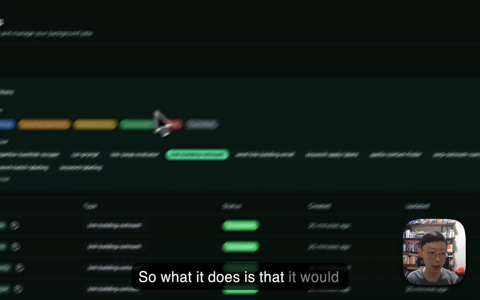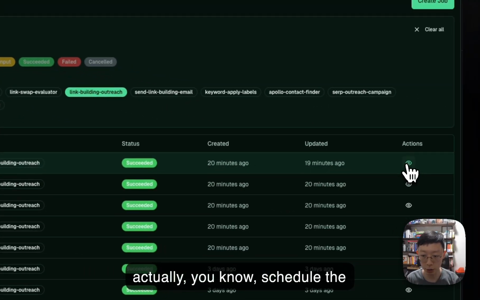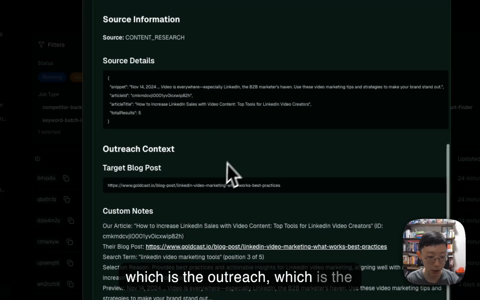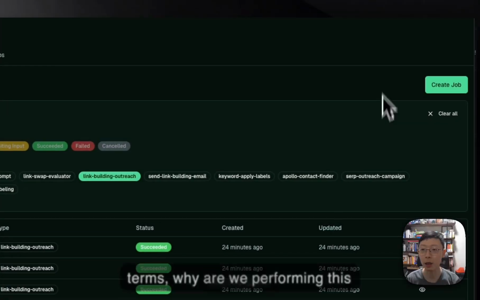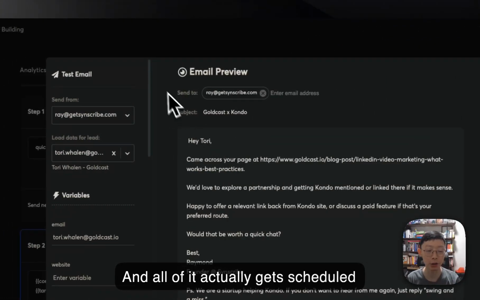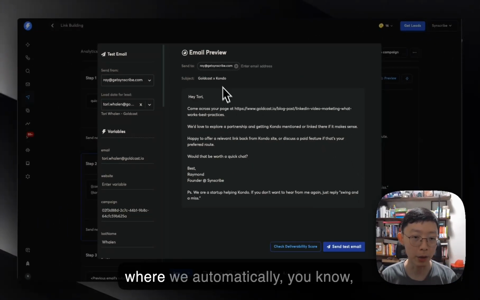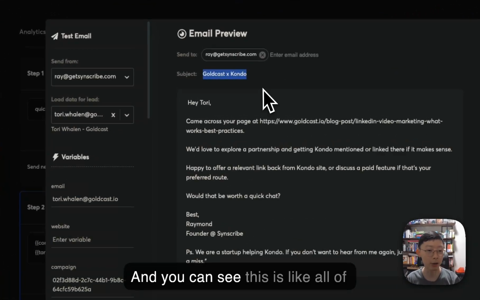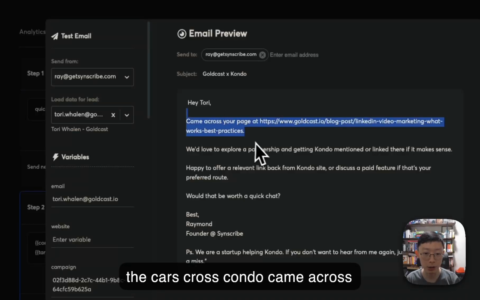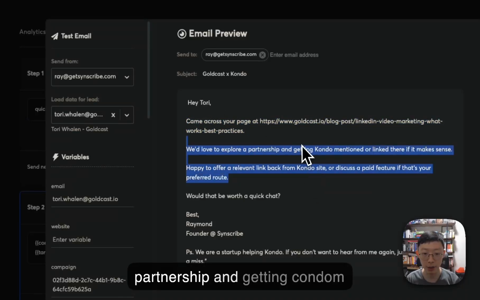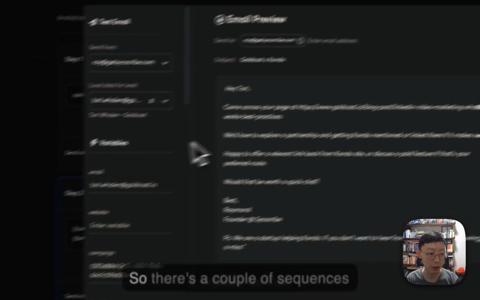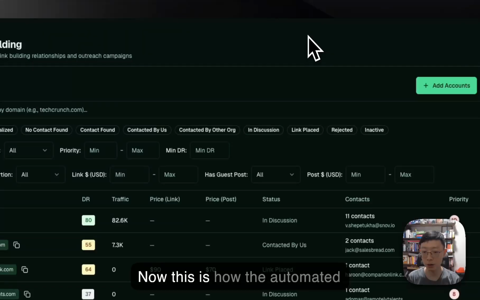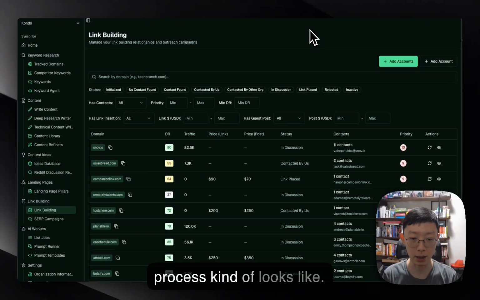What it does is that it schedules the job. Take for instance, this is the job. From there, it will tell you what the outreach is, what the terms are, why we are performing this outreach, and all of it gets scheduled into our outbound system, where we automatically send an email to that party. You can see Condo came across a page and would love to explore partnership and getting a Condo mention or link there if it makes sense. So there's a couple of sequences when we try to build the link. Now this is how the automated process looks like.